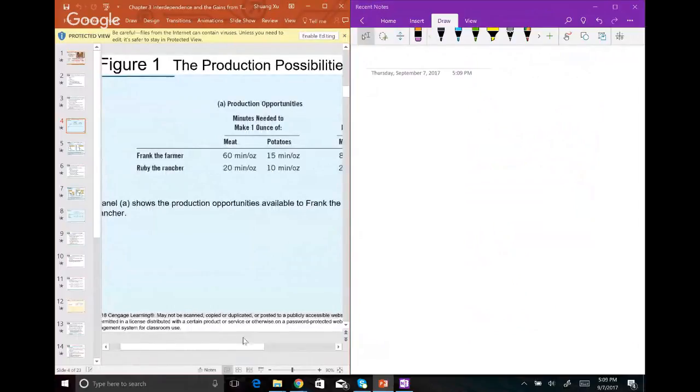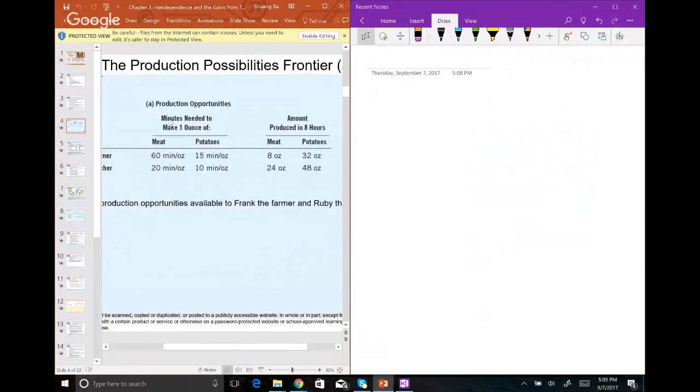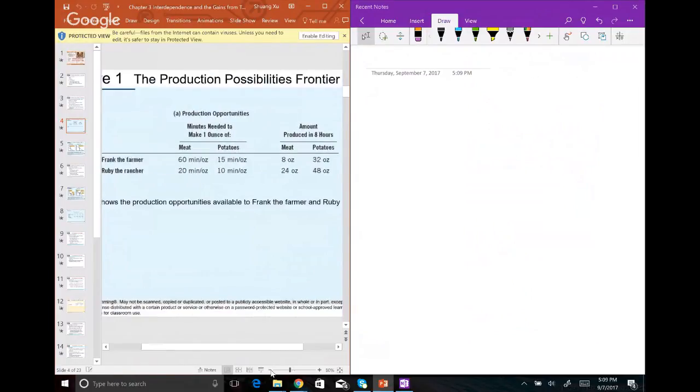All right, you have this table here, which shows you two individuals: farmer Frank, and Ruby, the rancher. For each, we have these two little boxes. The first box shows you the minutes needed to produce 1 pound of each good. So for farmer Frank, it would take him 16 minutes to produce 1 pound of meat and 15 minutes to produce 1 pound of potatoes. For Ruby, the rancher, it would take 20 minutes to produce 1 pound of meat, and 10 minutes to produce 1 pound of potatoes.